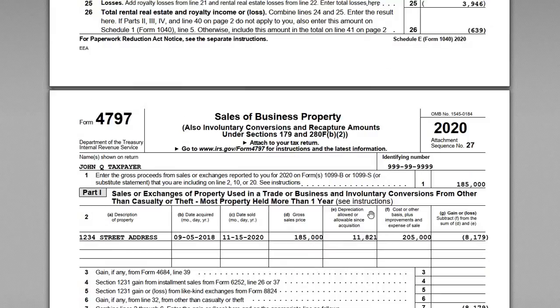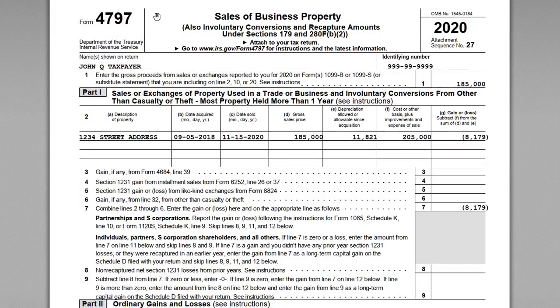Nothing too odd there. Now here's where we get to the sale. So the 4797, we were reporting the sale of that first property in Part 1, right? Because it's property used in a trade or business. It's held for more than a year. And it's sold at a loss. Remember, if you sell the property held for more than 1 year at a gain, you first start in Part 3. So you report that sale in Part 3, but because this is a loss, we're reporting it here in Part 1, Section 2.